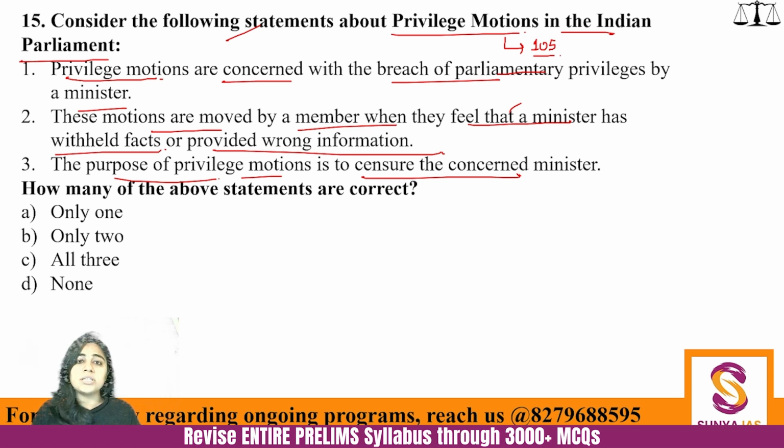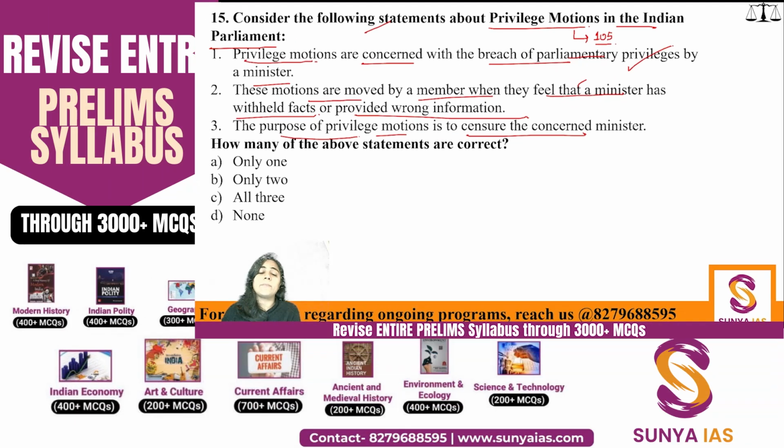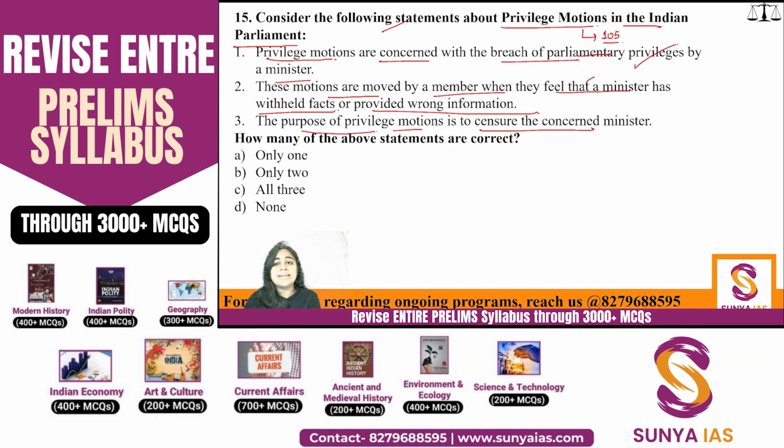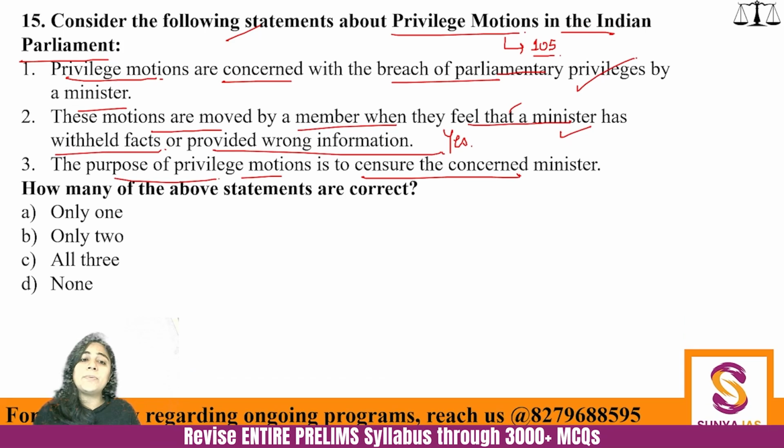So the purpose of a privilege motion is exactly this, as the first statement is saying, that whenever a breach of parliamentary privileges happens, it should be adopted and it will be against a minister. These motions are moved by a member when they feel the minister has withheld facts or provided wrong information. Yes, you are a public representative. You are not supposed to withhold public information or give wrong information to the public. So that is why even the second one is correct. And the purpose is to censure the concerned minister.